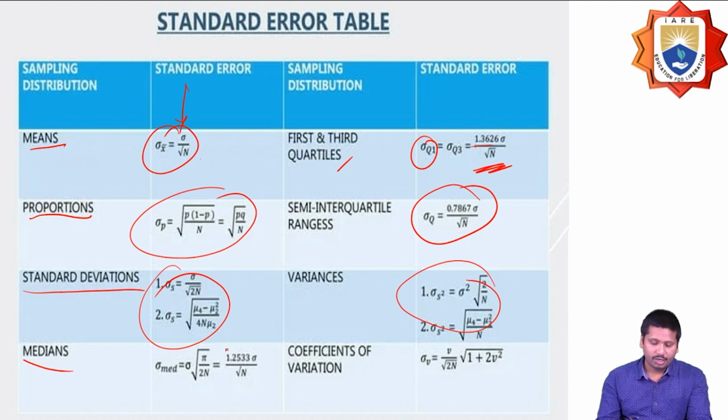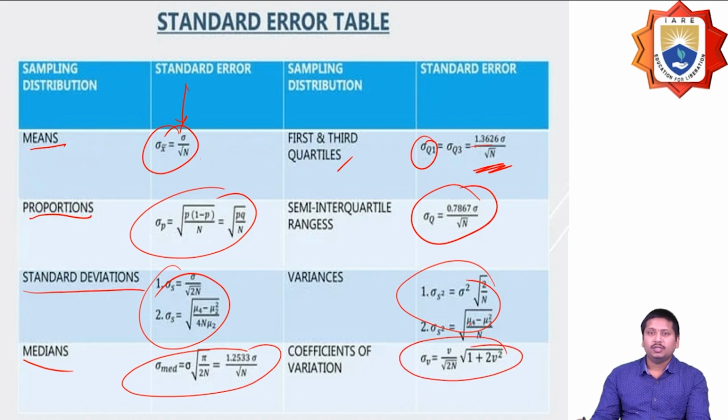And for finding the variance, what should be the standard error? And the coefficient of variation, you can find like this. So these are some of the standard error rates that we can obtain here.